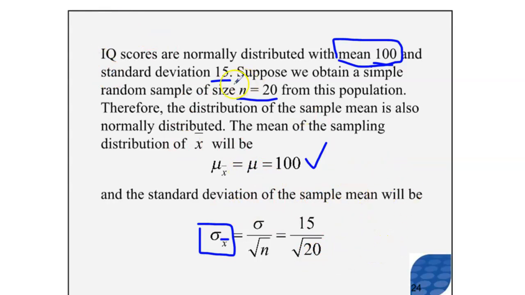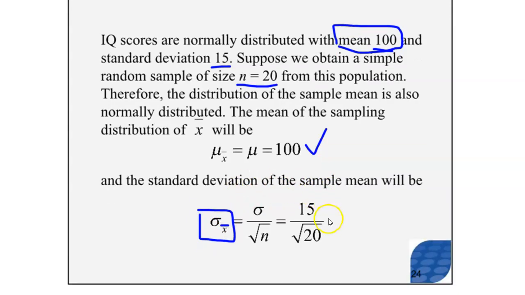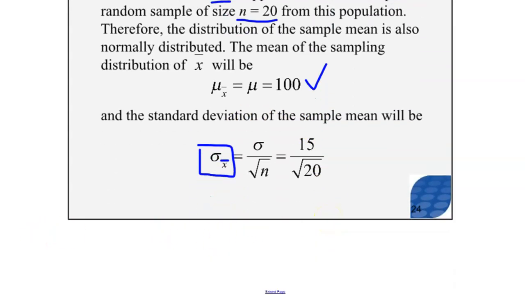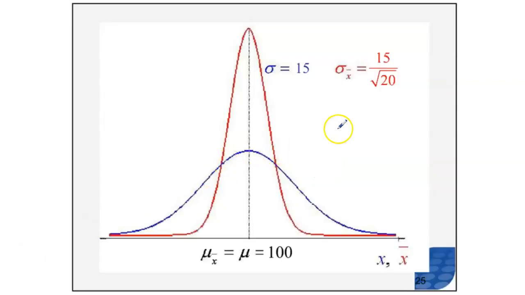So I want you to observe something. The standard deviation of the population is 15. The sampling distribution of the sample mean has a smaller standard deviation, because as you pick more and more items in your sample, your estimate of the mean becomes more and more accurate. So here are two pictures. The first picture is in blue, and it says the standard deviation is equal to 15. That's the population distribution.